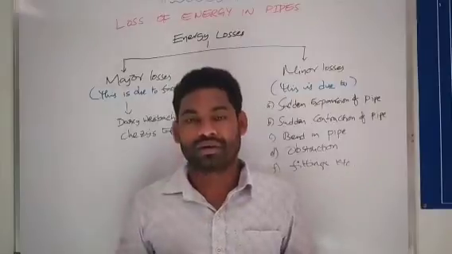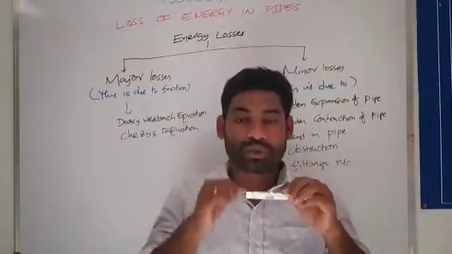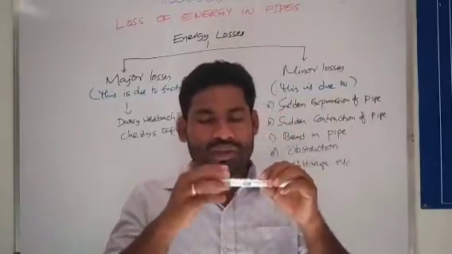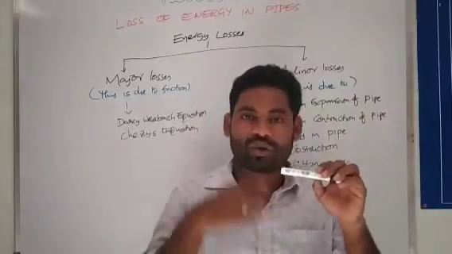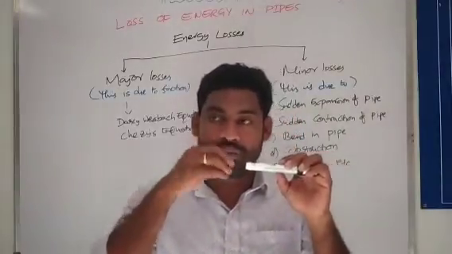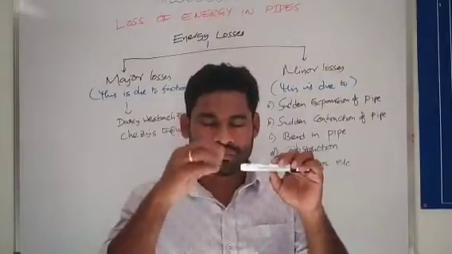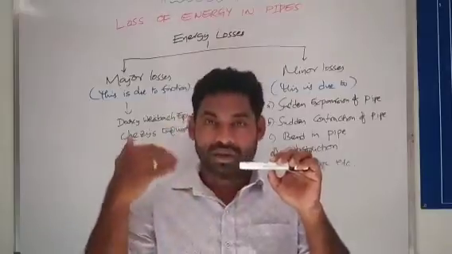What is friction? Friction is nothing but the roughness of the pipe, due to which there may be loss of energy for the flowing fluid. Now let me explain how friction comes under the losses.